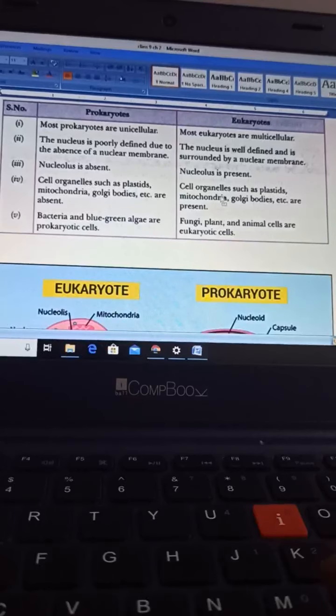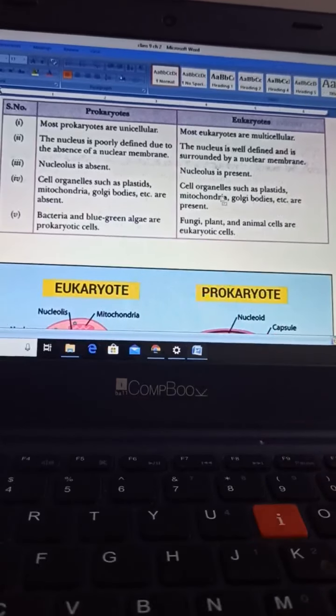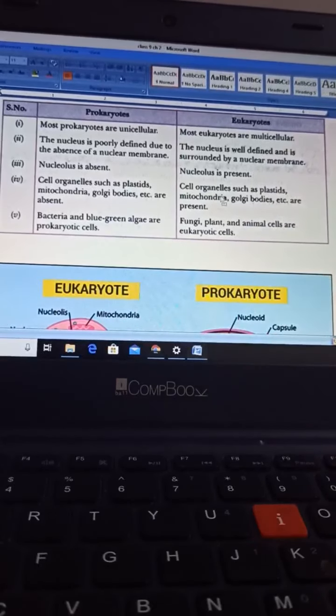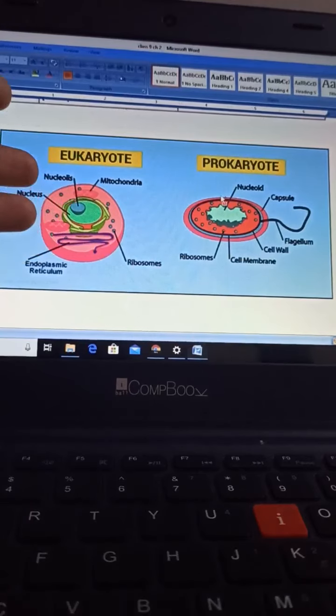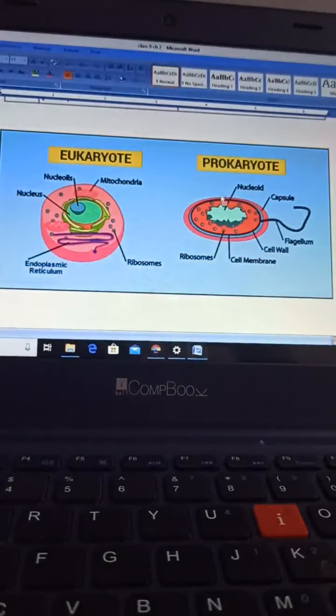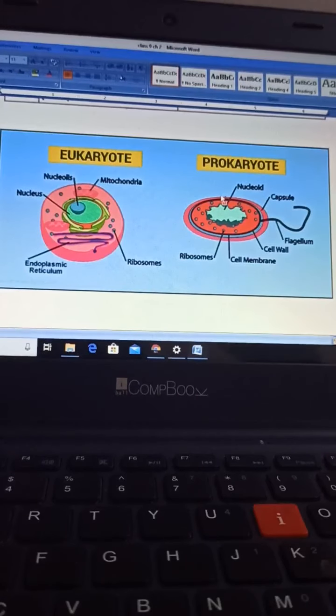Okay, so prokaryotic and eukaryotic cells, you know that first you need to see their structures, children. See, on this side, this is eukaryotic and this is prokaryotic. In simple words, the meaning of prokaryotic, please understand this. Pro means primitive, karyote means nucleus.